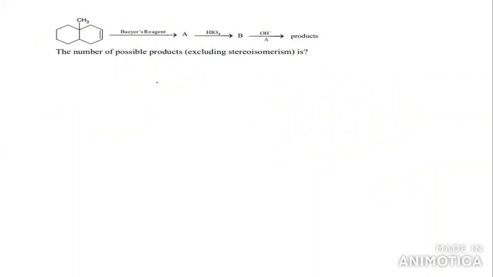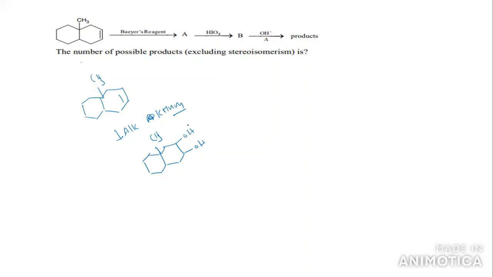Next question. In this case, it is Baeyer's reagent. This is the compound which on treatment with Baeyer's reagent. So what is Baeyer's reagent? Baeyer's reagent is alkaline KMnO4. Alkaline KMnO4 always forms diols. Where the double bond is there, that is converted into a diol. Diols will be formed. Clear?